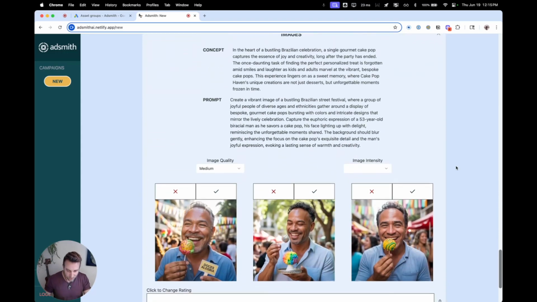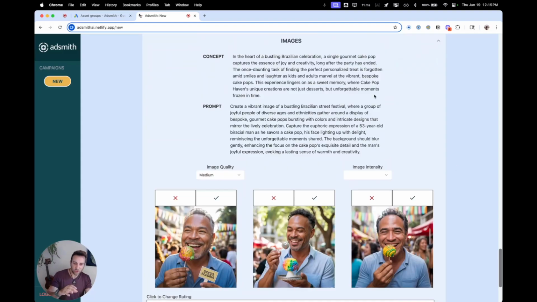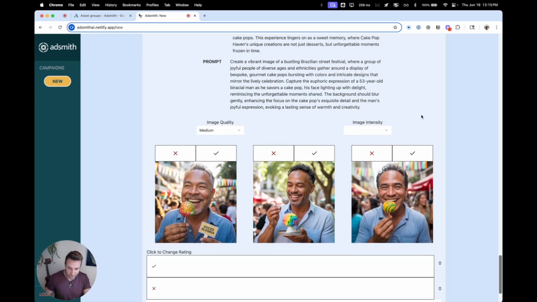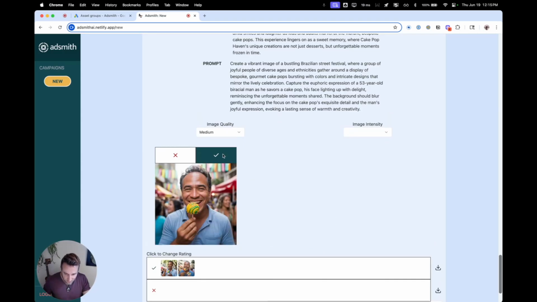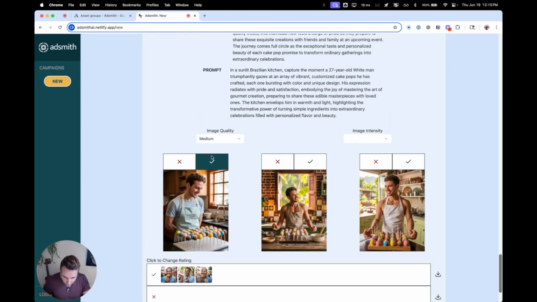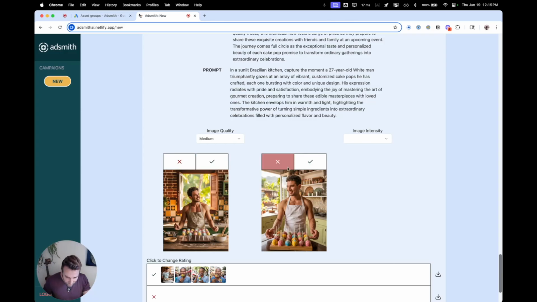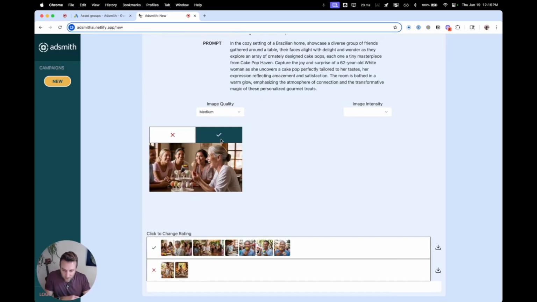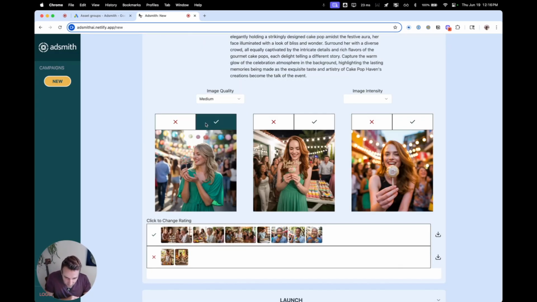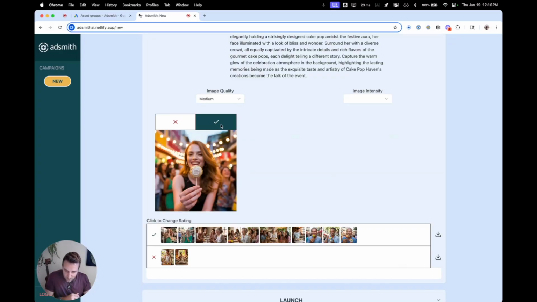Next, we get to images here. And so we show you the concept and the prompt. This is just to show you what's going into these different assets. So what we do here is we just go a yay or nay on these. As long as they're credible. I don't know if the shirtless guy is going to fly. Depends on the brand. So we're going to keep looking at these. Yeah, great. As long as these are credible.